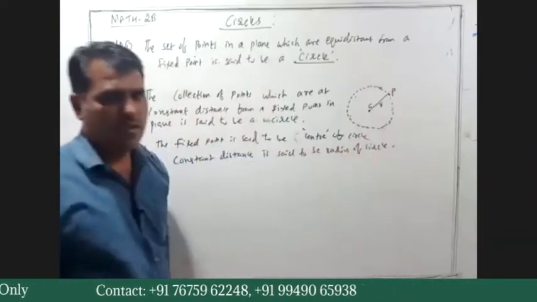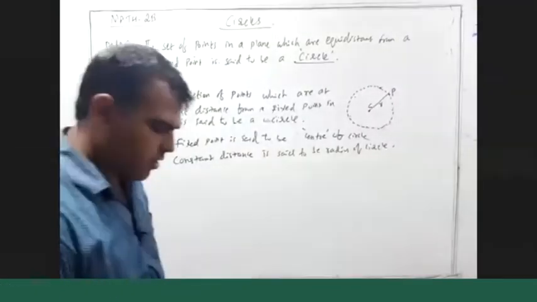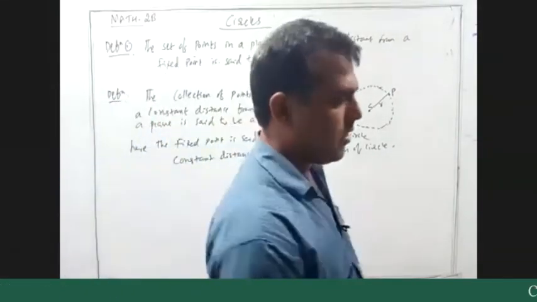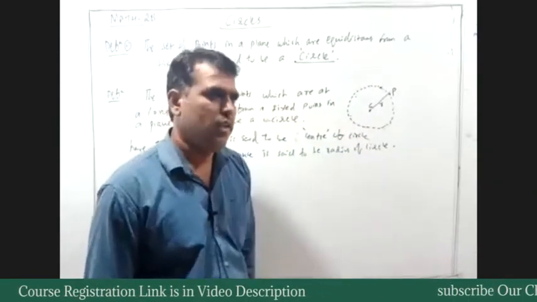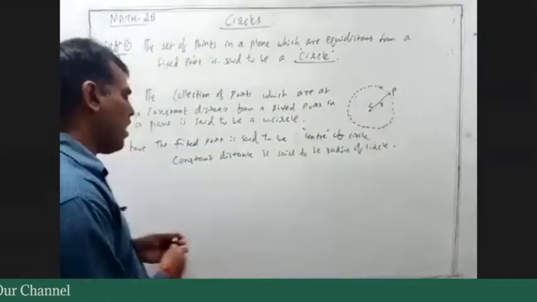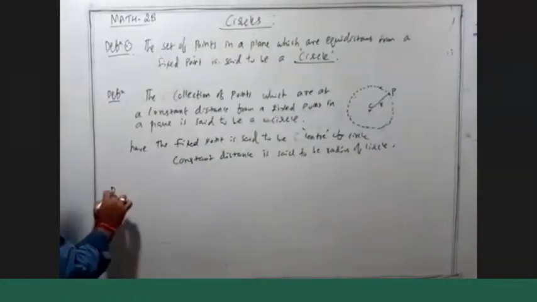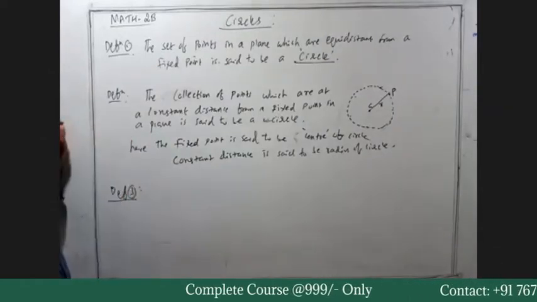Is that okay? The collection of points in a plane which are at a constant distance from the fixed point in a plane is said to be a circle, and here the fixed point is said to be center of circle, and the constant distance is said to be radius of circle. Okay, and also we write the third definition, definition 3, to form a structure equation of circle.